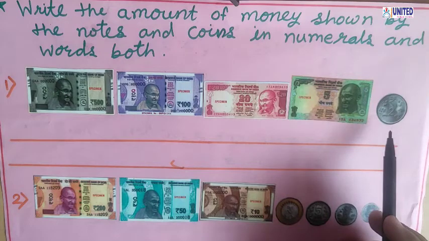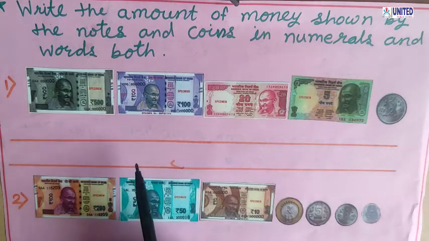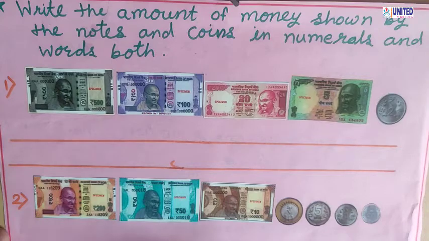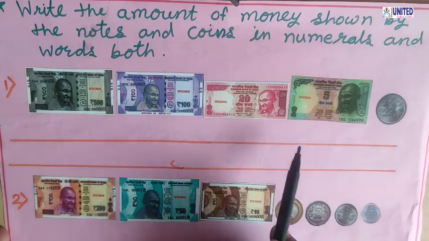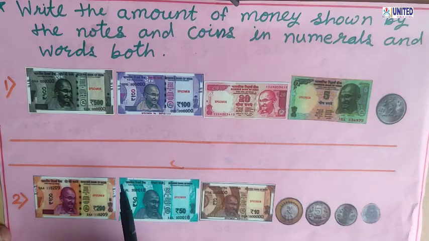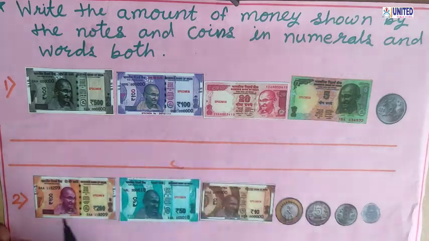So you have to write this money in numerals, that means in figures, and also in words. Whatever the total money given here, you just have to add up the notes and coins. What we have to do is add the notes and coins. Then we get the total money.